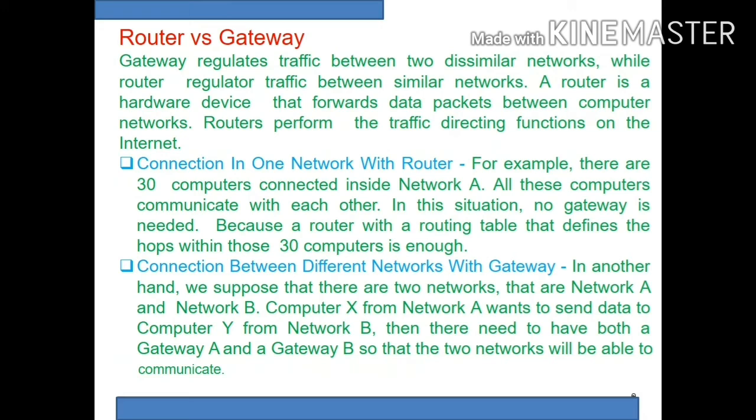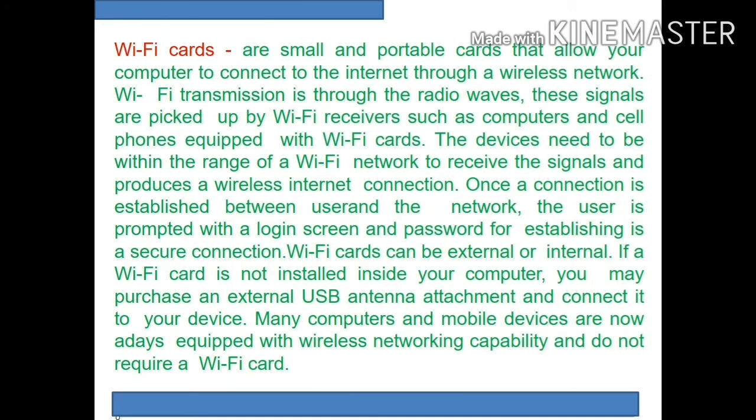Then coming to router and gateway. A gateway regulates traffic between two dissimilar networks, while a router regulates traffic between similar networks. That is the main difference. A router is a hardware device that forwards data packets between computer networks. It performs traffic control also. So connection within one network is with a router, connection between different networks is with a gateway. That is the difference. So gateway is a capability; this is a device which helps to connect with dissimilar networks.